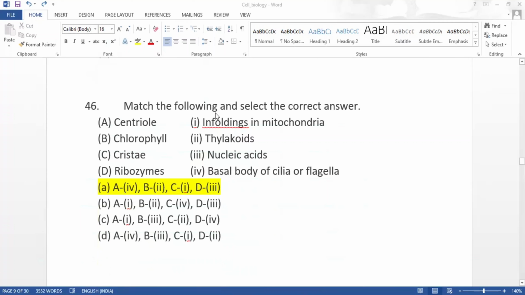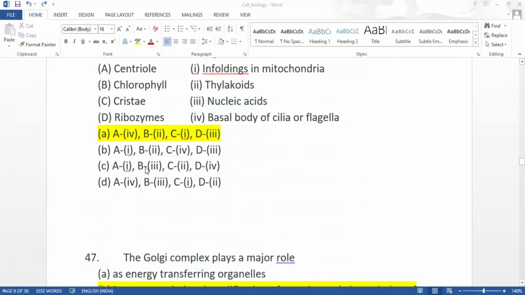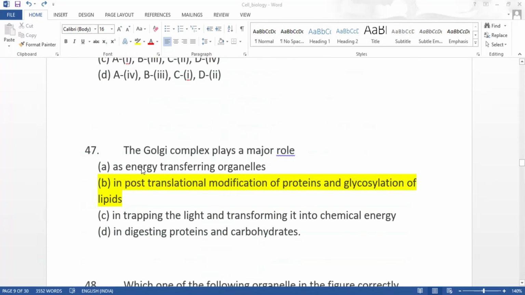Match the following and select the correct answer. Centriole is basal body of cilia or flagella. Chlorophyll is thylakoids. Cristae is infoldings in mitochondria. And finally, ribozymes is nucleic acid. And we'll go to the next question. The Golgi complex plays a major role in post-translational modification of proteins and glycosylation of lipids.